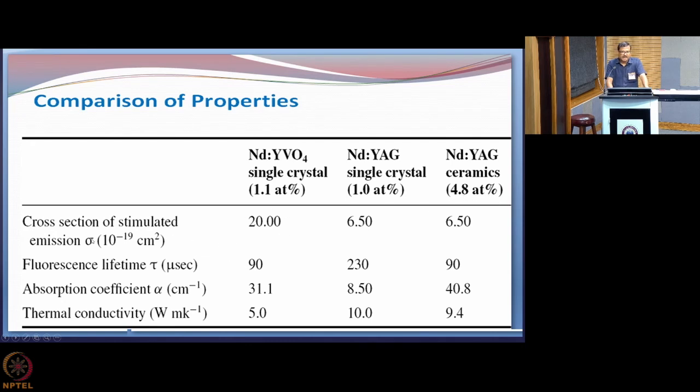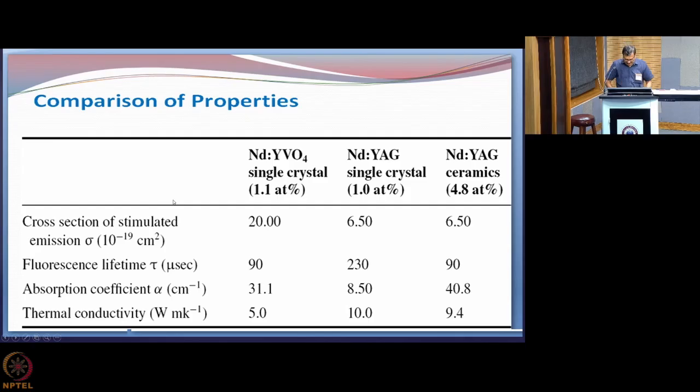And if you go for the other properties like cross section of stimulated emission, then you see that Nd:YVO4 is quite high, 20, and YAG and ceramic are nearly the same. Fluorescence lifetime, these two are comparable, but Nd:YVO4 is quite high. Absorption coefficient here is so high because of the presence of the Nd. And thermal conductivity here is quite comparable to this one, but it is higher than Nd:YVO4.